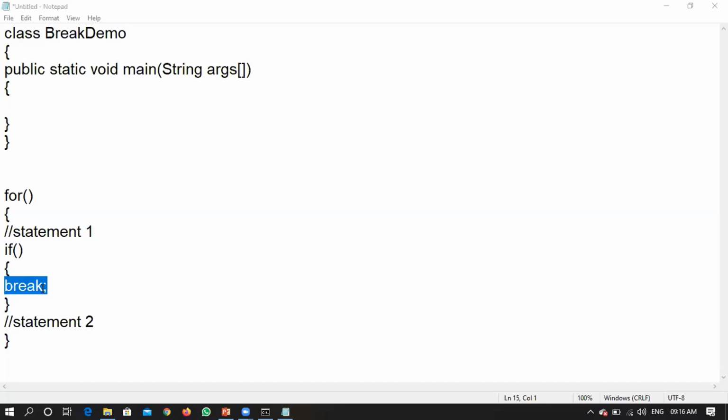But Kshitij is saying that once it encounters a break statement, it will not just come out of the if, rather it will come out of the complete for. Yes, sir. It will break the for loop also. Okay. So that is what I am checking with a simple program.